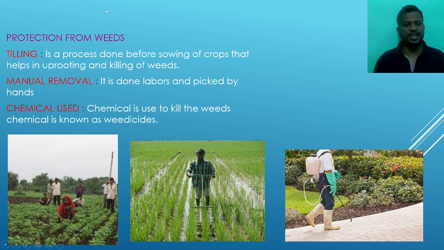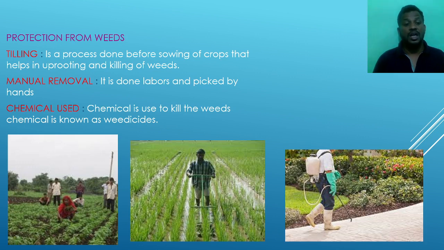If we see the first method, that is tilling, it is a process done before sowing of the crops that helps in uprooting and killing of the weeds. This is done before sowing the seed in the soil. We are going to remove all the undesirable, unwanted plants from the agriculture land. That is known as the tilling of the weeds, done before sowing the seed in the land.